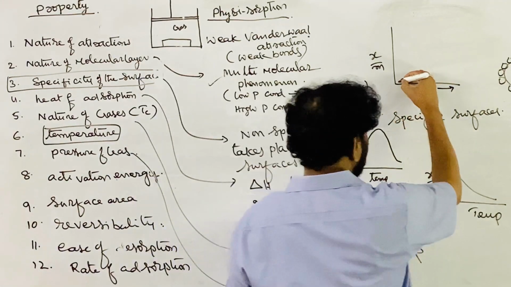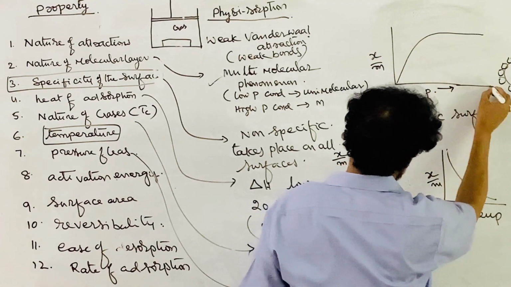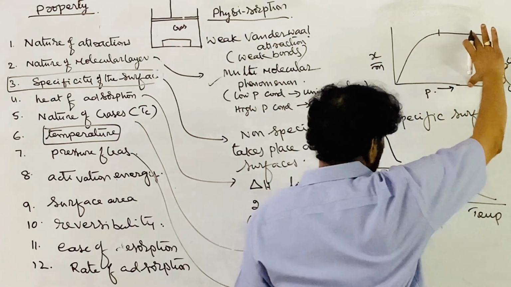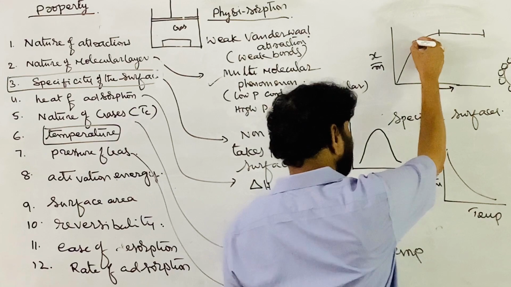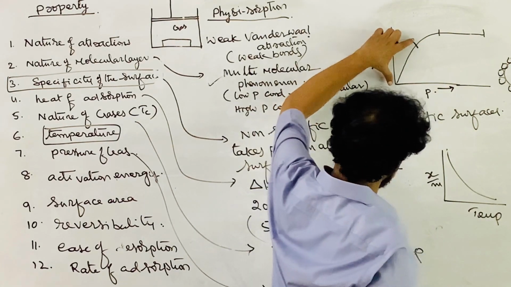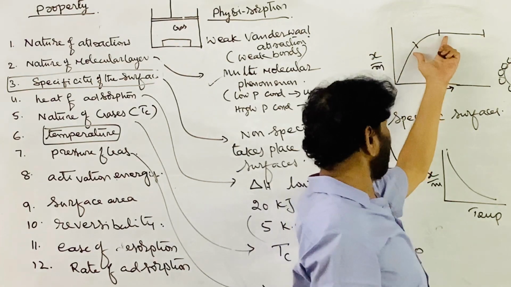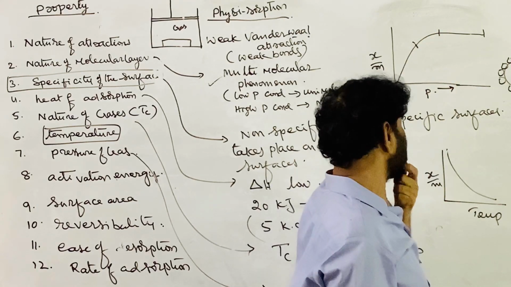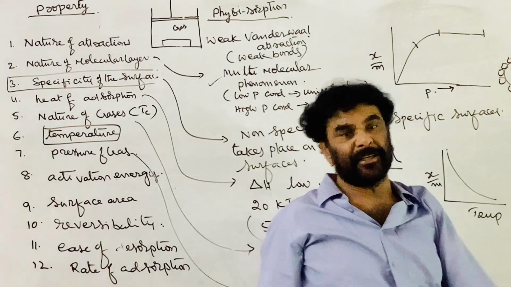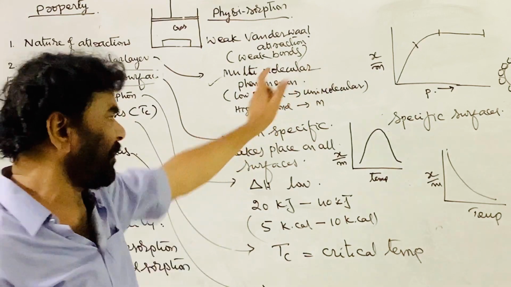See, what is the observation? This is increasing, and finally from here to here it is almost parallel to the x-axis. Up to this point, as the pressure increases, the extent of adsorption is increasing. So under moderate pressure conditions the extent of adsorption increases, but after this point there is no change in the extent of adsorption even though you increase the pressure; there is no pressure effect on the extent of adsorption.